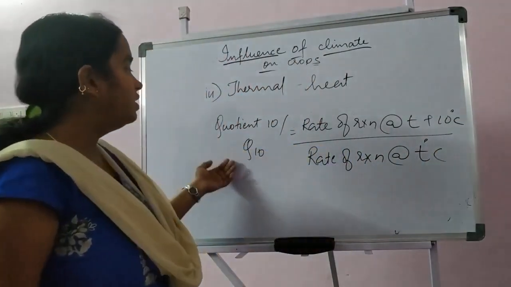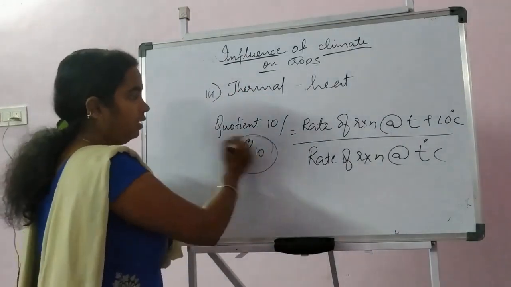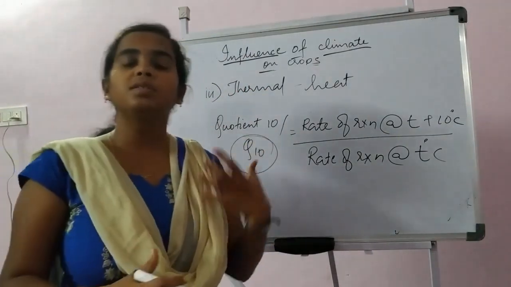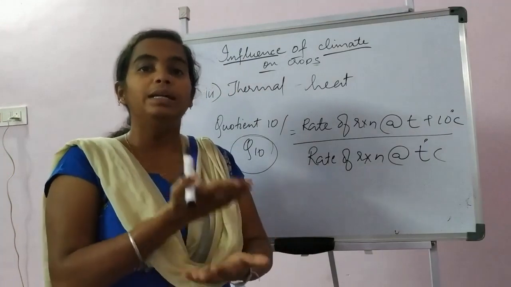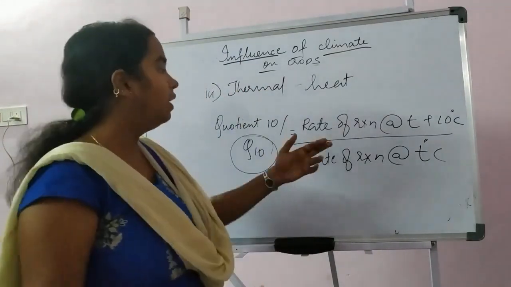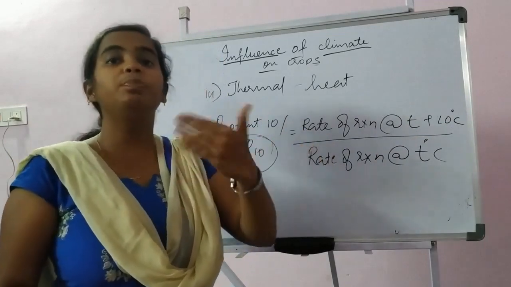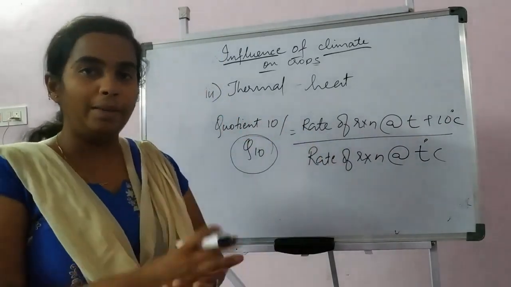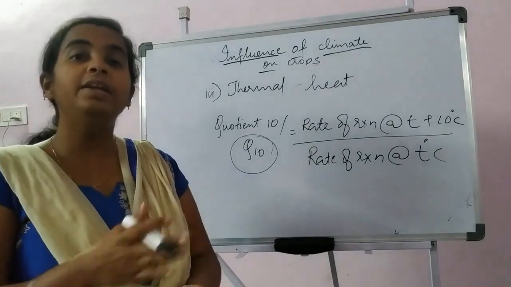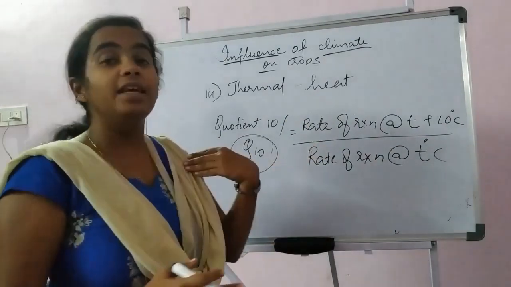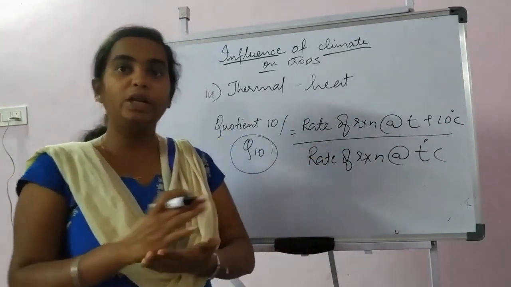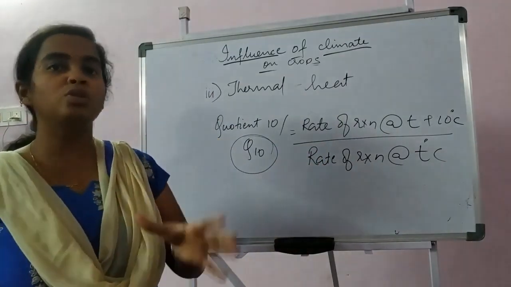This means any plant process will double or even more for an increase of 10 degrees Celsius. That is, per 10 degree increase in temperature, there is an increase in the rate of the reaction or process of the plant.